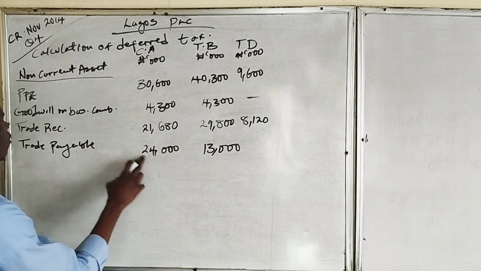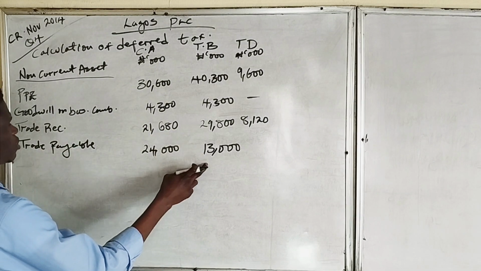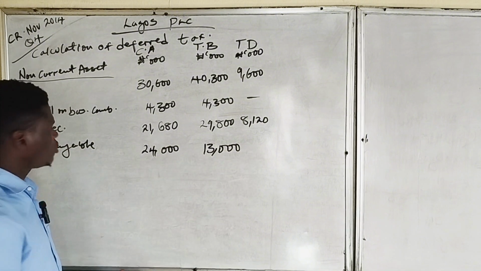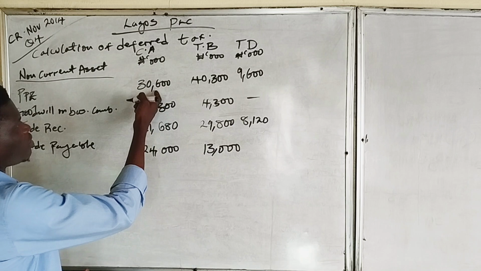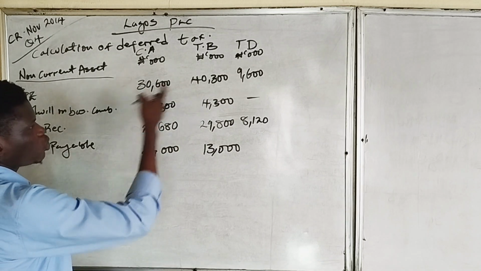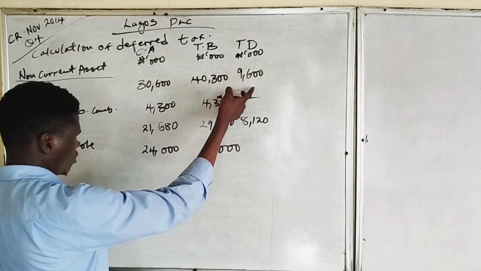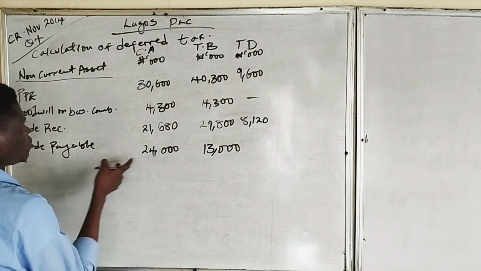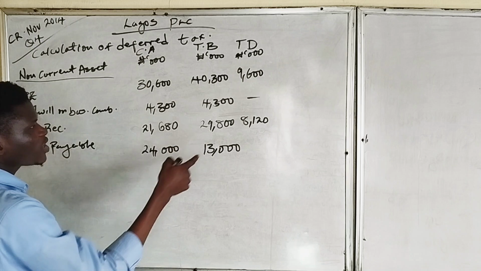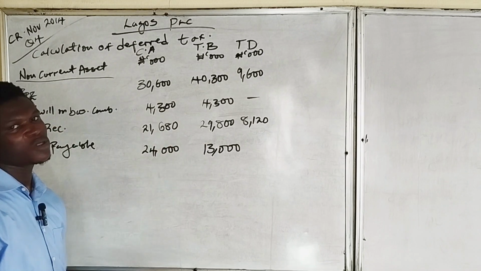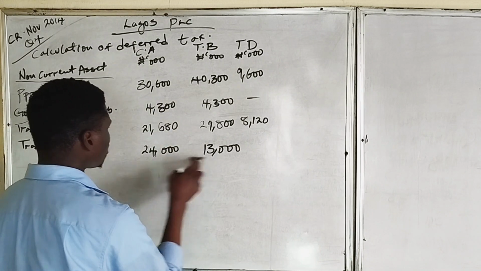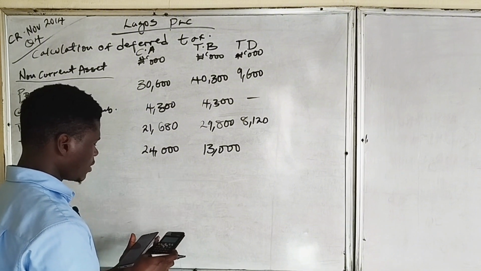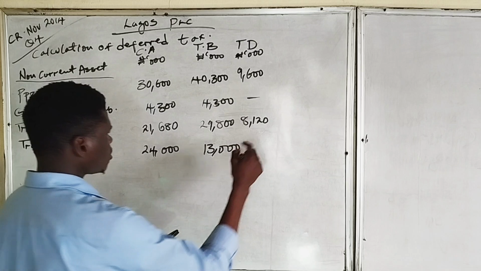Carrying amount of an asset lower than the tax base of an asset gives a deductible temporary difference; the inverse is the case for liabilities. So for trade payables, the carrying amount of a liability greater than the tax base of a liability will also give us a deductible temporary difference: 24 million less 13 million, which gives us 11 million.